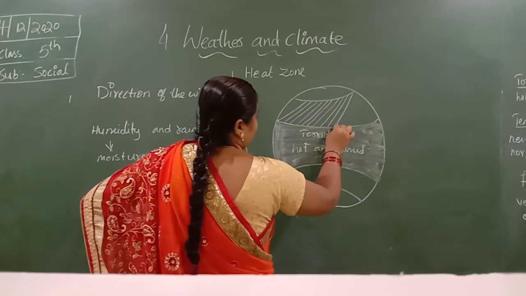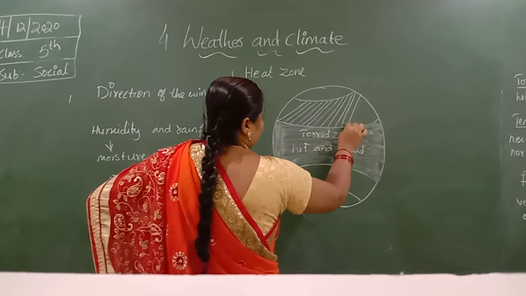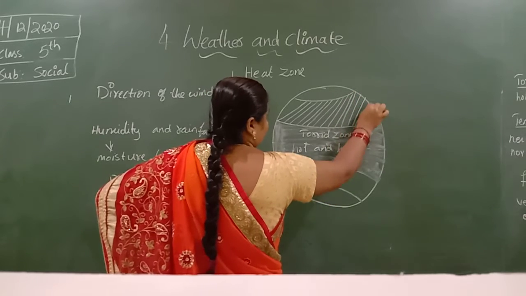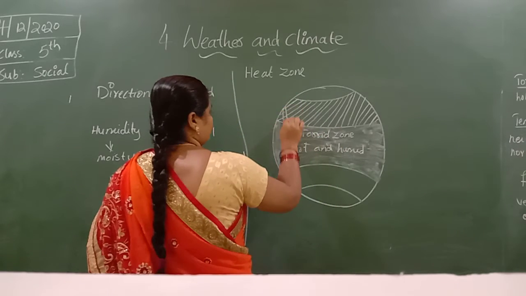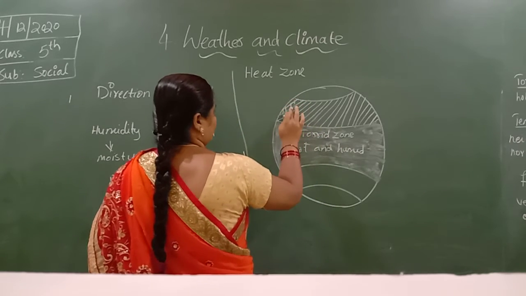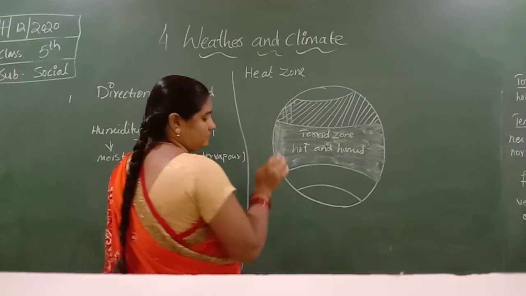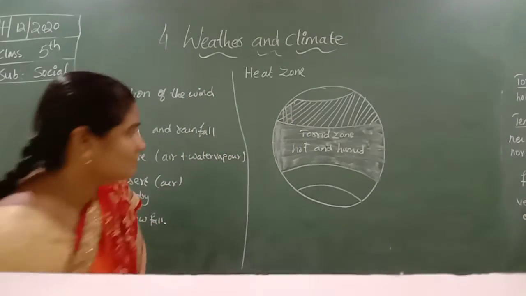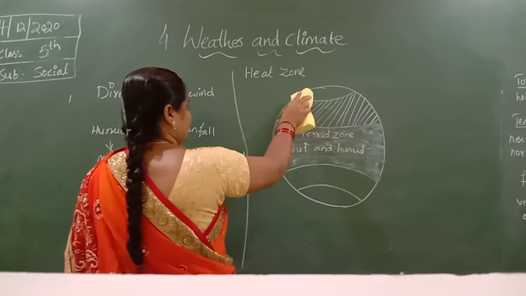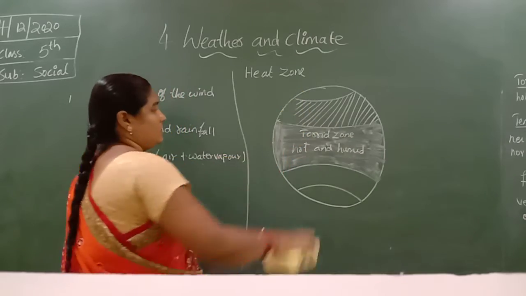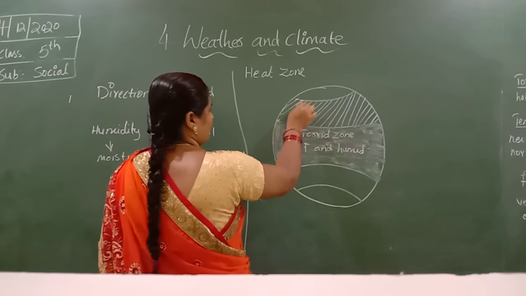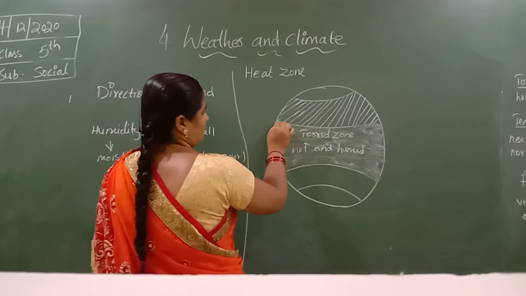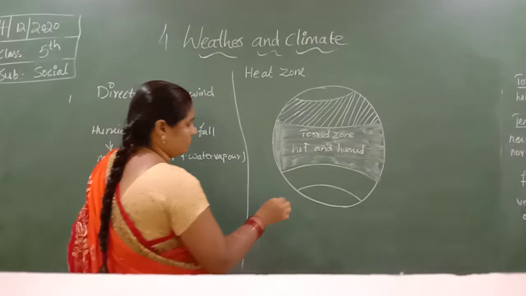Temperate zone. So this is a temperate zone.